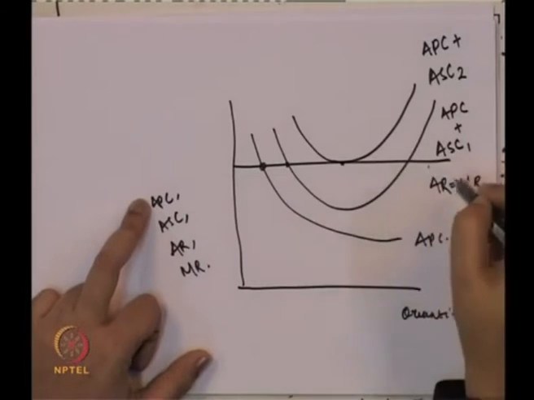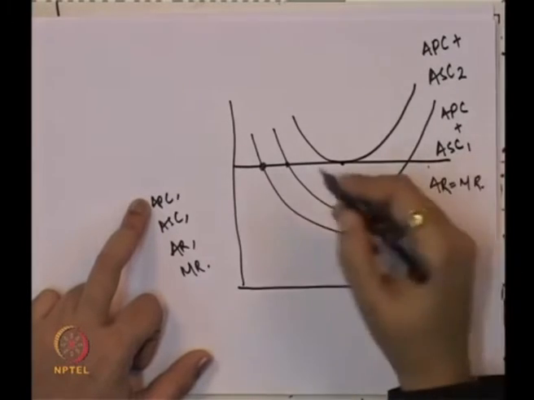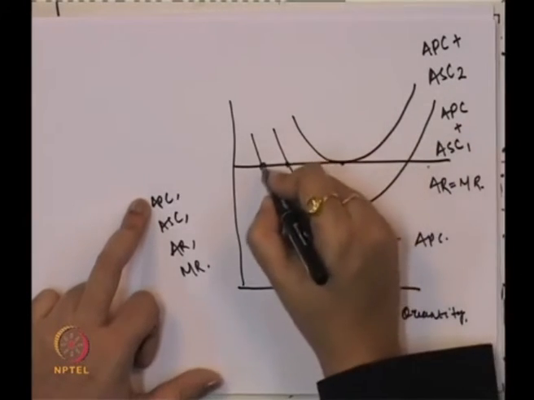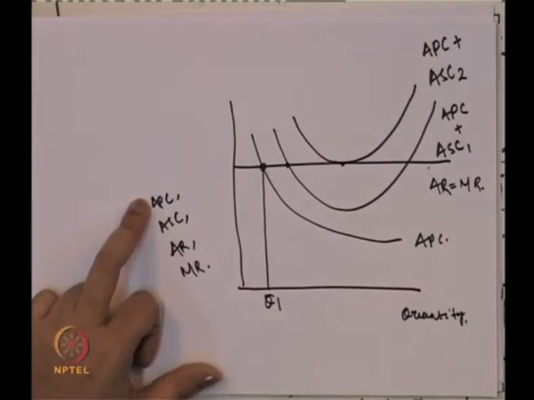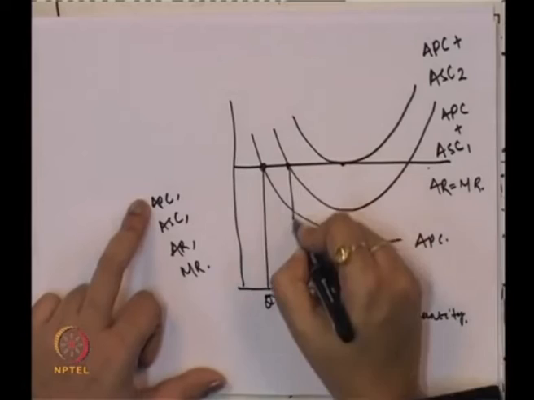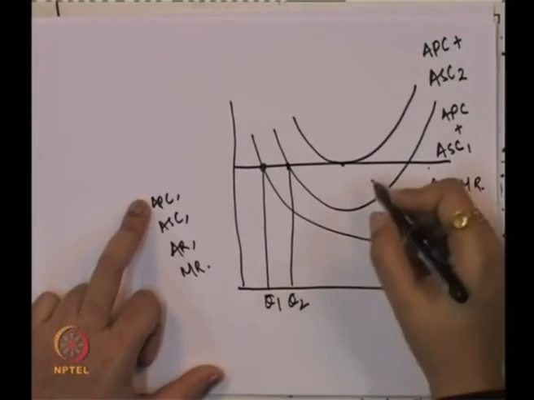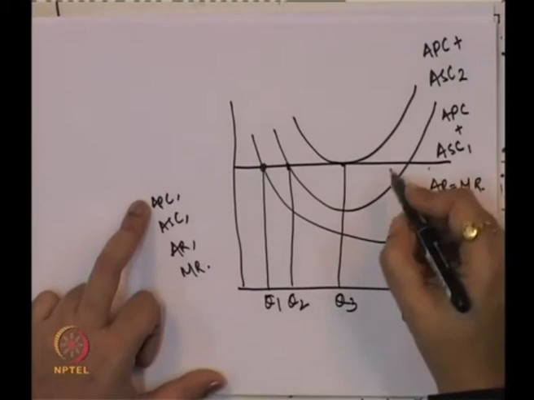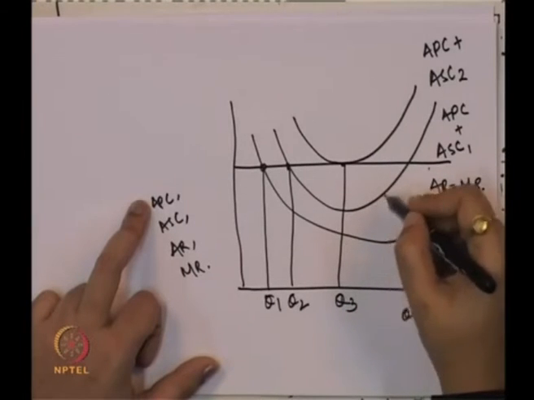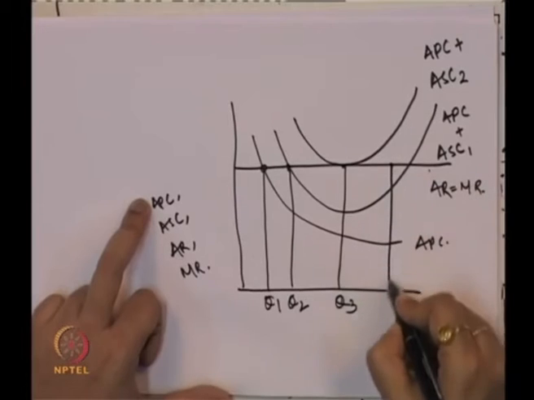Assume that the average product cost is equal to the MR, or average product cost equal to the AR, and we will find out this is the Q1 level of output. Now we have one more level of output Q2, one more level Q3, and maybe one more level here, that is Q4.